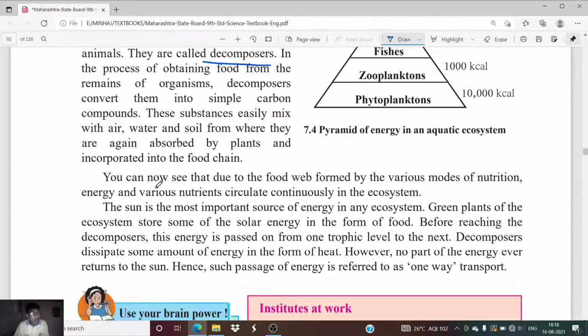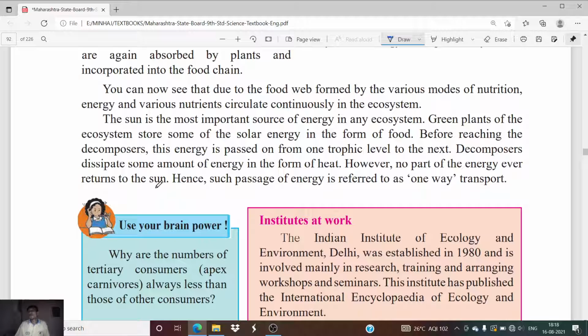Okay. Now, the sun is the most important source of energy in any ecosystem. So consider any ecosystem, one of the important sources of energy is going to be the sun. Now, green plants of the ecosystem store some of the solar energy in the form of food. As we all know, food is produced in plants with the help of the process called photosynthesis, and photosynthesis is carried out by the energy absorbed from the sun. Okay, so solar energy is very important for the producers.